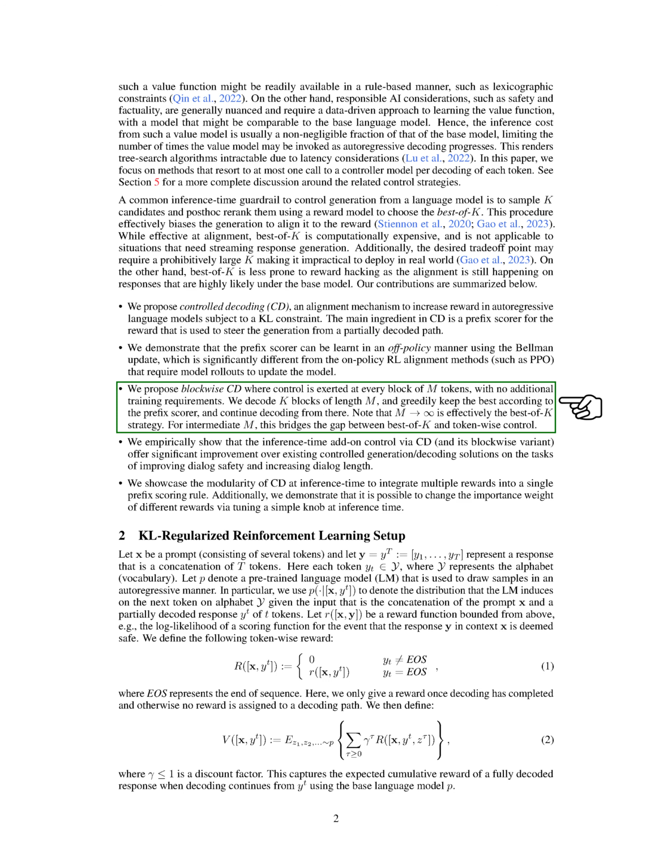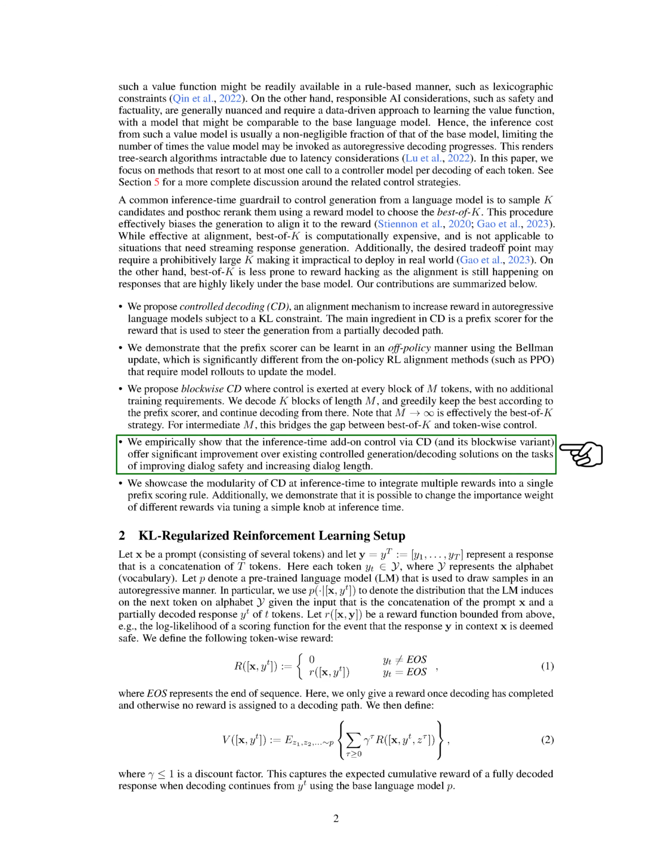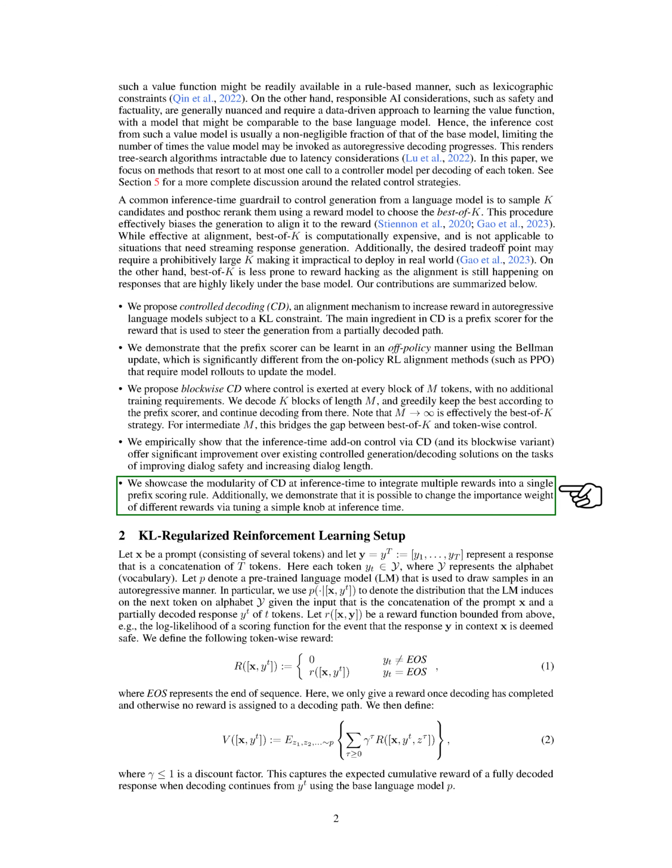We decode K blocks of length M, and greedily keep the best according to the prefix scorer, and continue decoding from there. We show that the inference-time add-on control via CD offers significant improvement over existing controlled generation decoding solutions on the tasks of improving dialogue safety and increasing dialogue length. We also demonstrate that it is possible to change the importance weight of different rewards via tuning a simple knob at inference time.